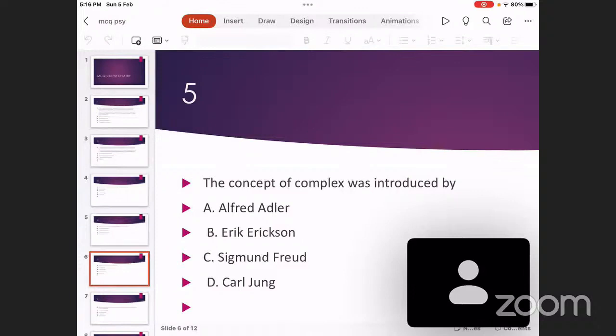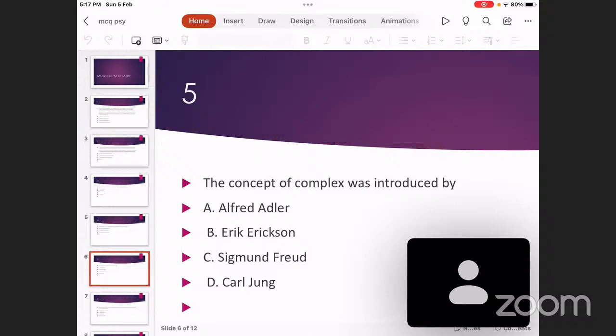written books on that. And Sigmund Freud is the father of psychoanalysis, as you call it, psychoanalysis. So Freud's concepts include the theories of ego, id, and superego at one end, then classification of mind into 3 categories: conscious, subconscious, unconscious mind, etc. So all these are the contributions of Sigmund Freud.